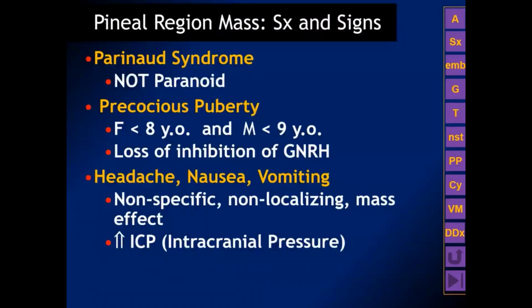What about pineal region mass signs and symptoms? The most common one that we talk about is Parinaud syndrome, not paranoid, but Parinaud's. Patients may also have precocious puberty due to loss of inhibition of gonadotropin-releasing hormone because of the absence of melatonin, and the patients can have nonspecific, non-localizing signs like headache, nausea, and vomiting.